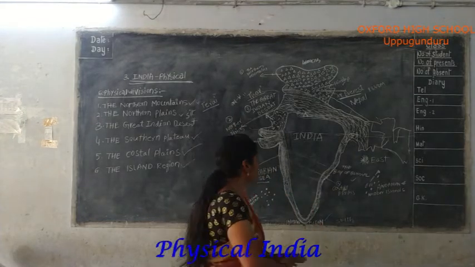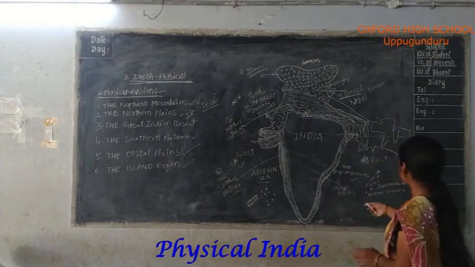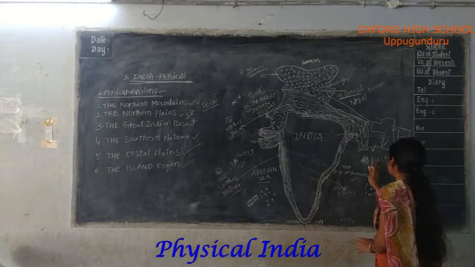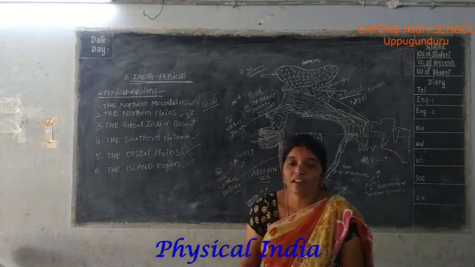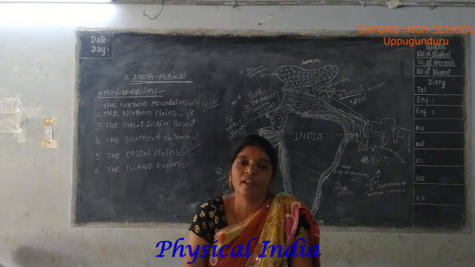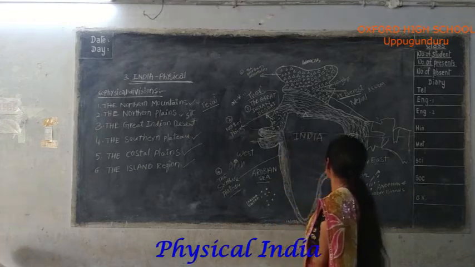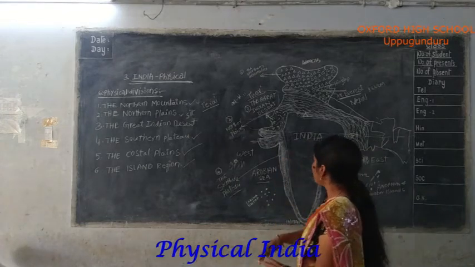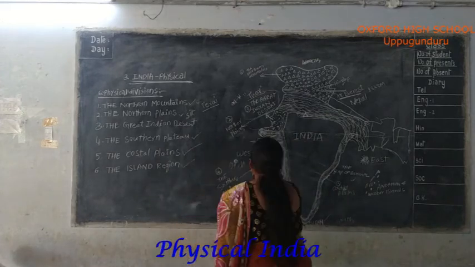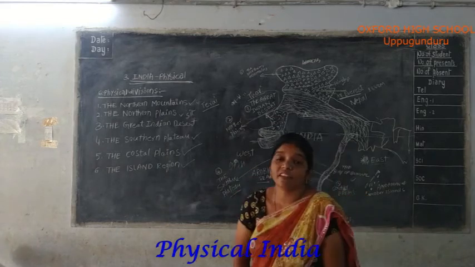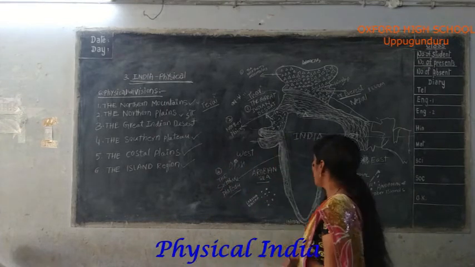Two island groups are there near southern India. The first one is on the eastern side, in the Bay of Bengal, known as the Andaman and Nicobar Islands. The second one is on the west side of India, in the Arabian Sea, known as Lakshadweep.